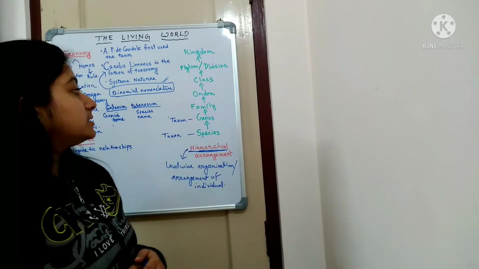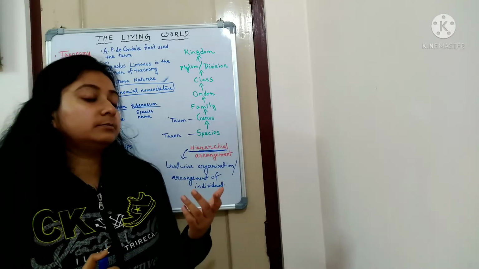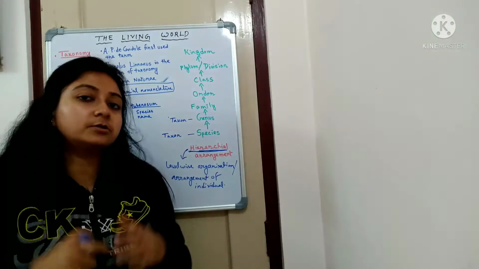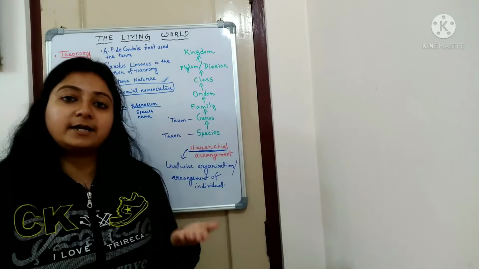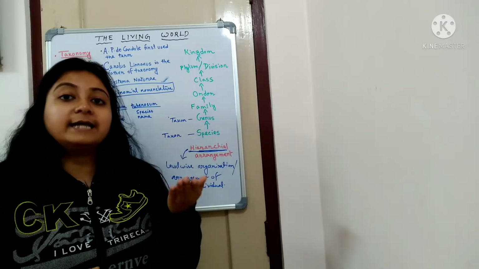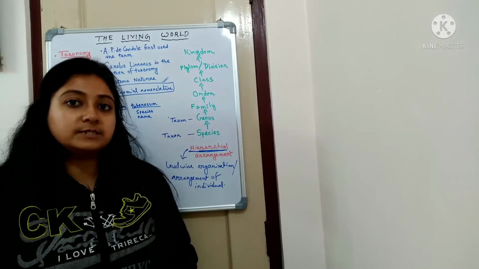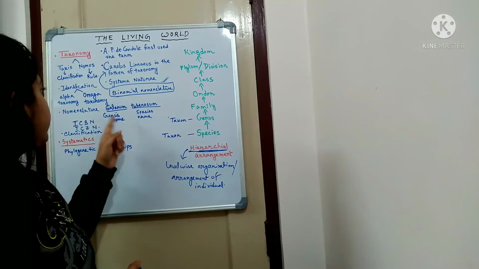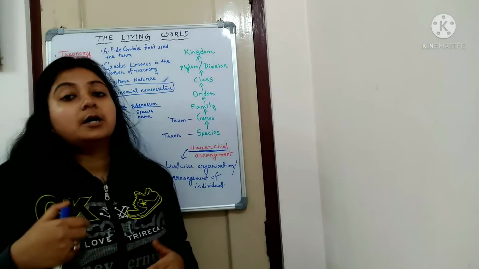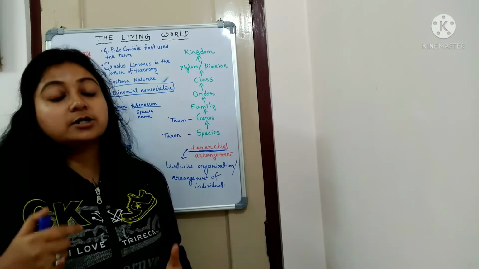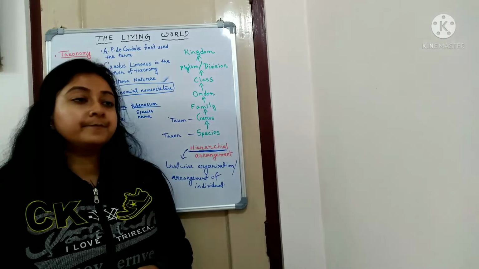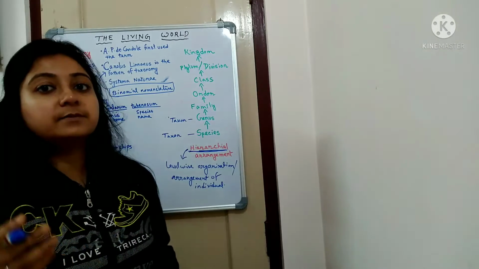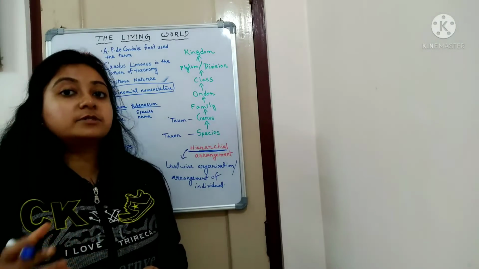So what are species? Species are individuals or groups of individuals where the fundamental or basic characters are exactly the same, and they can interbreed between themselves. Here one example has been taken, Solanum tuberosum, but apart from this there is Solanum nigrum. There are different types of species. Okay, Solanum melongena is the brinjal and Solanum tuberosum is the potato.